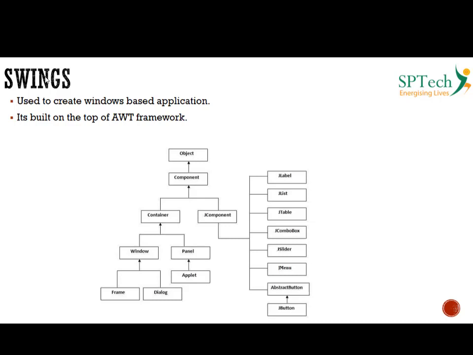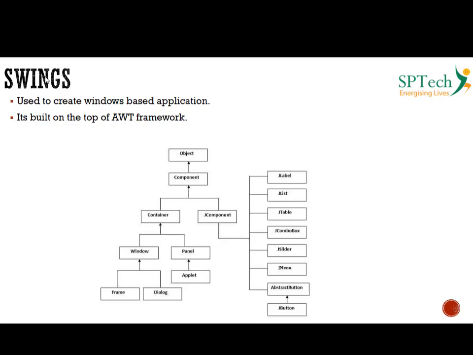The first thing is, Swing also has a super class, the Object class. It has a Component class, and the classes are further divided into Container and Component. Now this Component class is actually called JComponent. That is one striking difference between AWT and Swing.